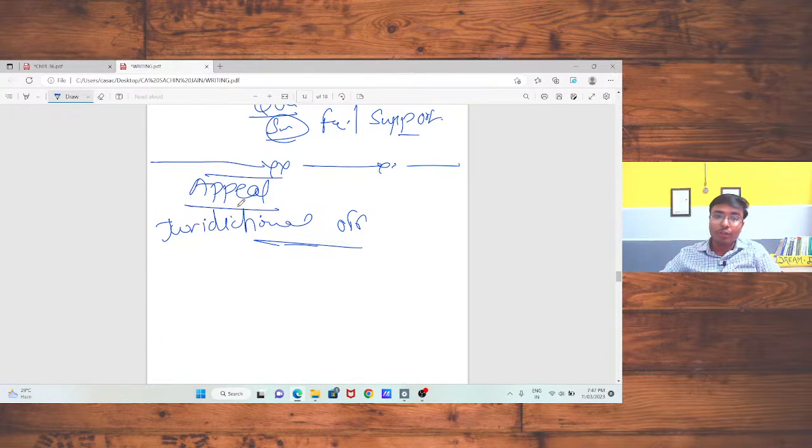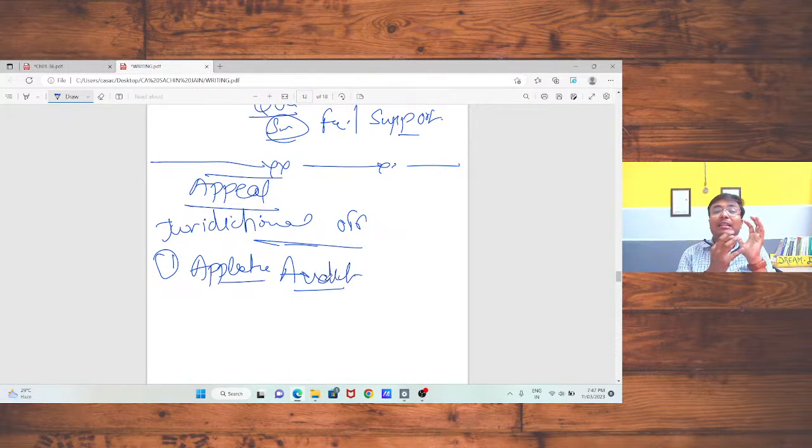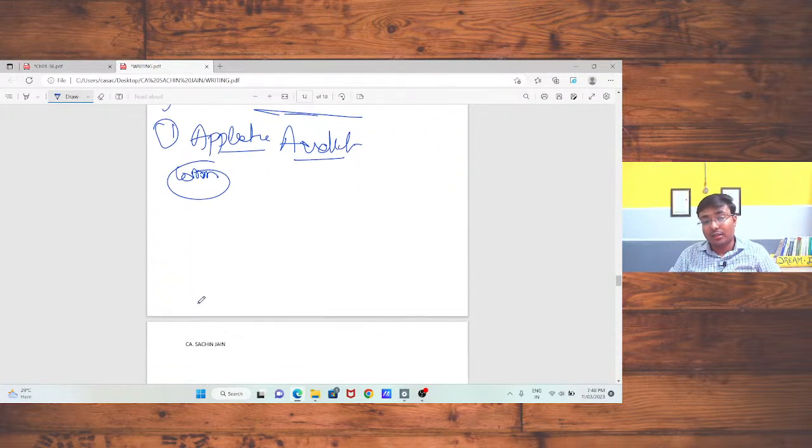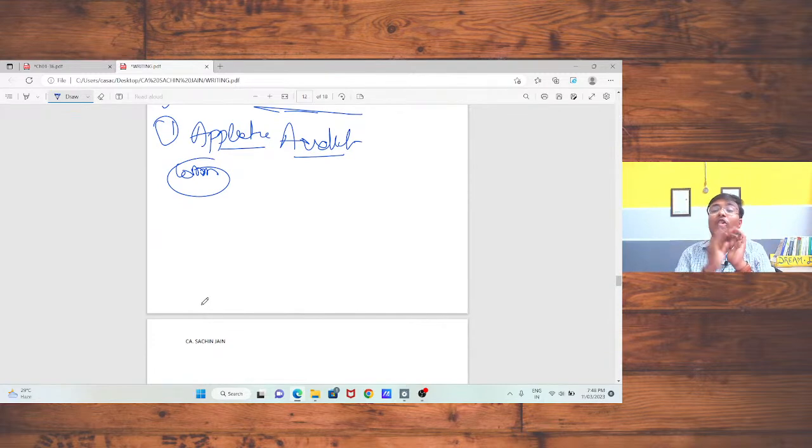Okay, if I am going to file an appeal regarding any decision by the jurisdictional officer, in that case the first appellate authority is the commissioner. That means if any decision is passed by the jurisdictional commissioner, additional commissioner or superintendent, in that case I may file the appeal with the commissioner. So the first appeal is to be filed with the appellate authority.